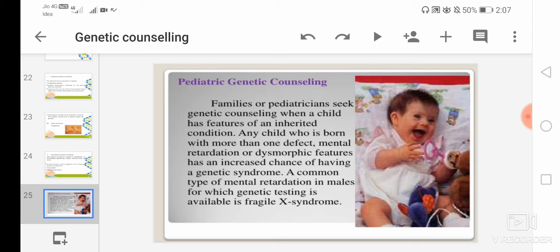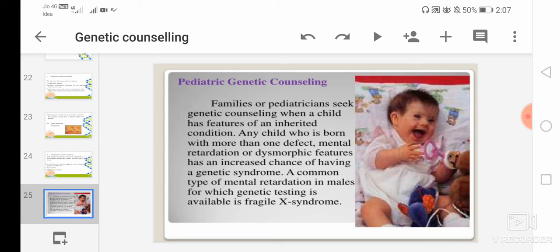So if any child is born with more than one defect, for example any type of mental retardation, or if the child is having dysmorphic features, meaning any type of abnormal differences in the body structure, that has an increased chance of having a genetic syndrome.